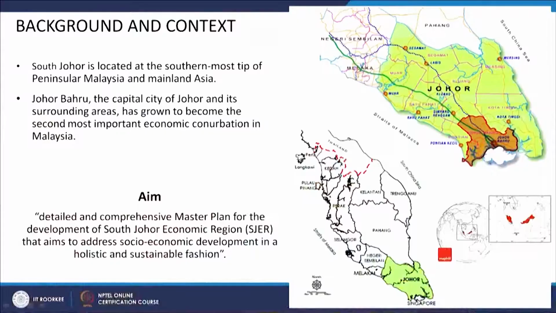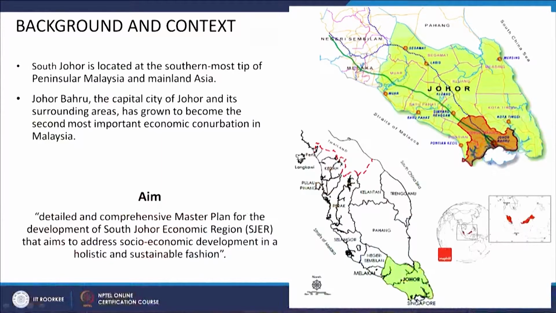So, after seeing these Delhi and Mumbai examples, let us take a little bit more detail. Let us see how the regional plan for other cities in other countries is done. So, let us take an example of the Iskandar region in Malaysia.